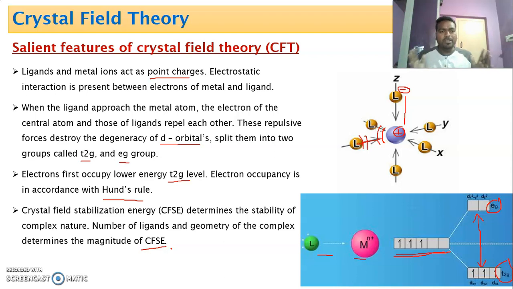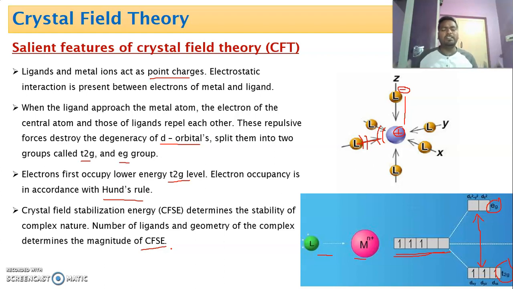And while forming a coordination bond, ligand approaches the central metal atom. While approaching, there is a repulsion. You know that in chemical bonding you studied that during bond formation, both attraction and repulsion exist. When attraction is dominant over repulsion, bond formation takes place. In the same manner, here also both attraction and repulsion exist. But here, due to repulsion, splitting of d orbital takes place. That is, they split into T2g and Eg levels.